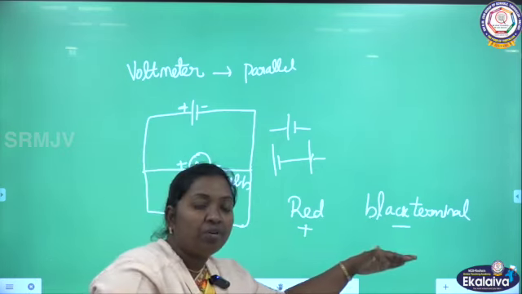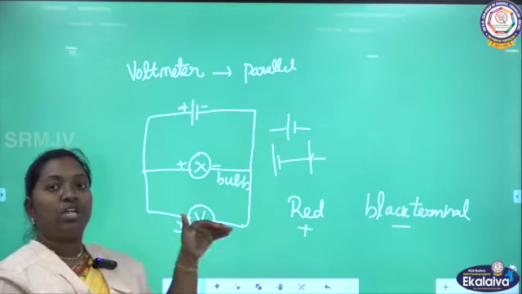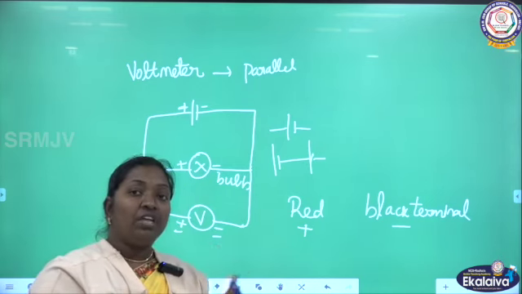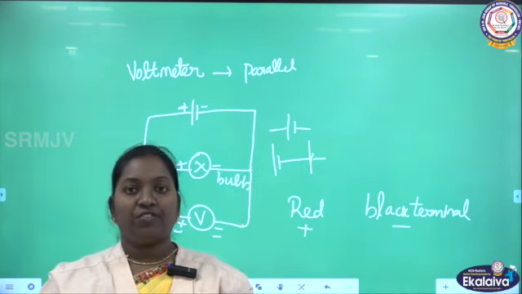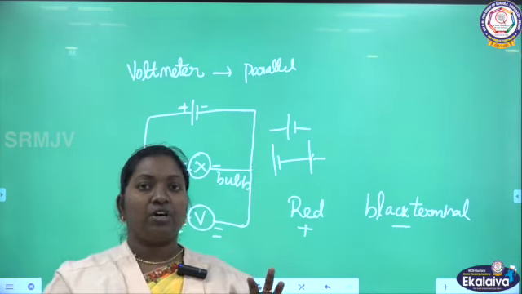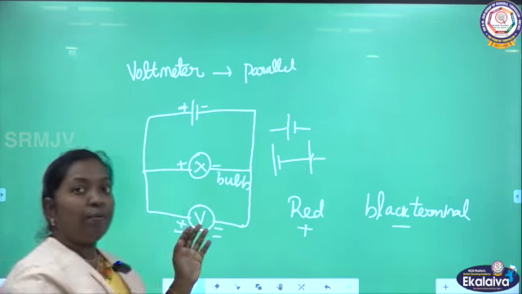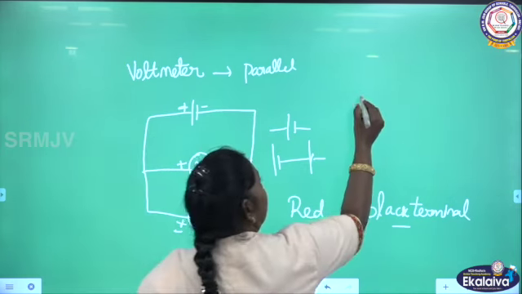With the help of these, if you give a connection, you can know the potential difference. We have learnt about electromotive force and potential difference. What is the formula of electromotive force?